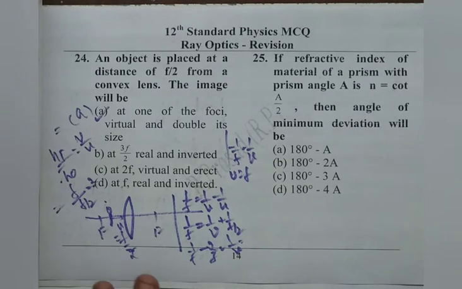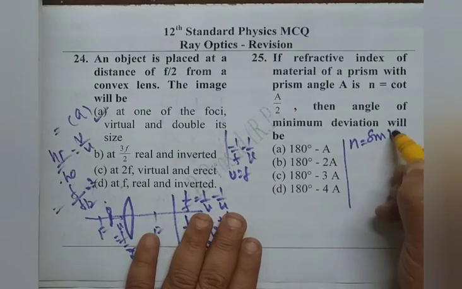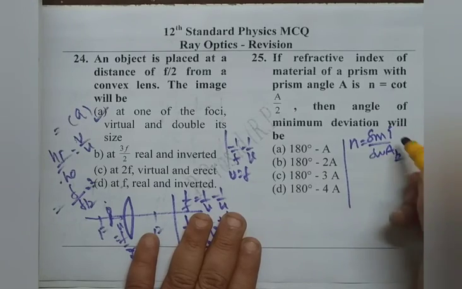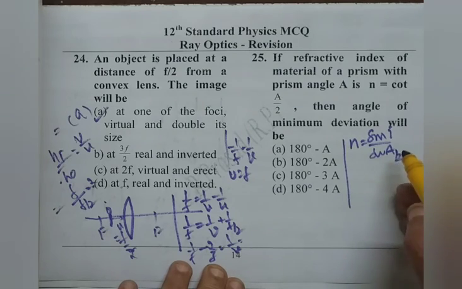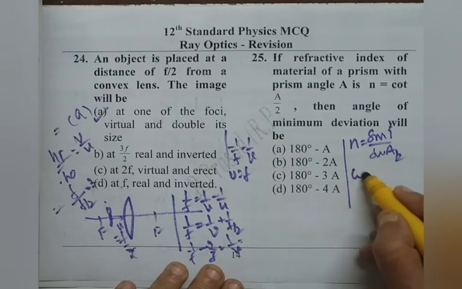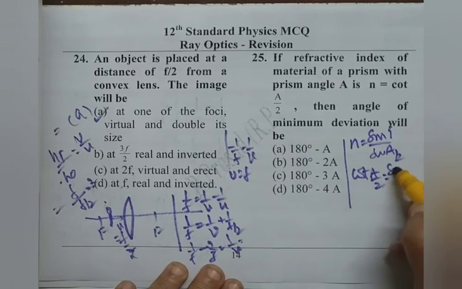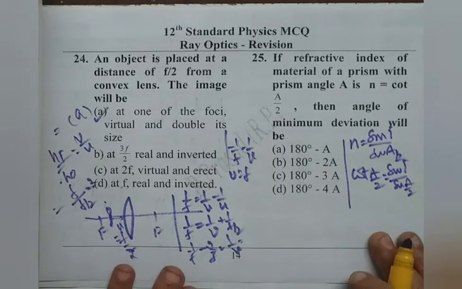We read 25th question. If refractive index of material of prism with angle A is n equals cot A by 2, then angle of minimum deviation will be? Say we write the formula for n, minimum deviation formula, sin I by sin A by 2. Instead of I, we have to write (A plus dm) by 2, but for the sake of simpleness, I have written I only. There n is given as cot A by 2, which is sin I by sin A by 2. At the end we substitute for I equals (A plus dm) by 2.